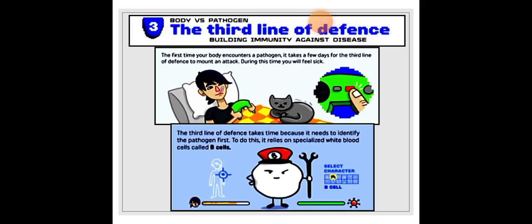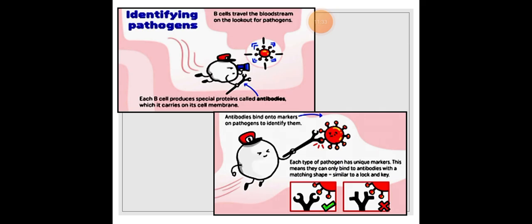Now, the third line of defense: building immunity against diseases. You can see here that the first time your body encounters a pathogen, it takes a few days for the third line of defense to mount an attack. During this time, you will feel sick. The third line of defense takes time because it needs to identify the pathogen first. To do this, it relies on specialized white blood cells called B cells.